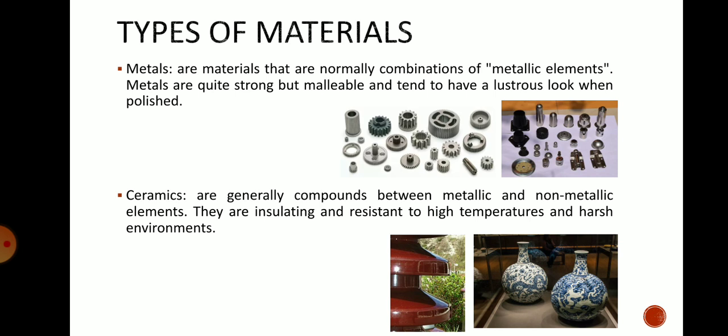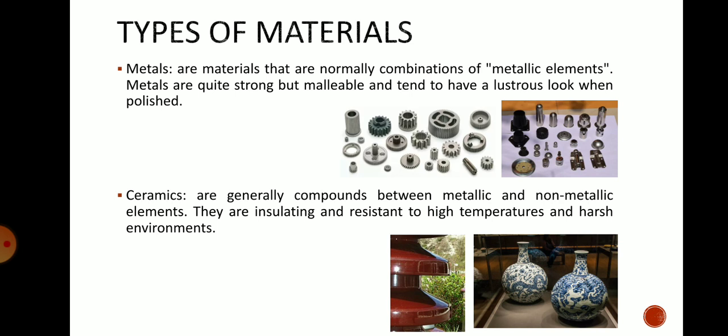The types of materials: first is metals. These are the materials that are normally a combination of metallic elements. Metals are quite strong but malleable and tend to have a lustrous look when polished. So basically the materials can be divided into two parts, metals and non-metals. The metals have a lustrous look, they are strong and they can be shaped into any form,